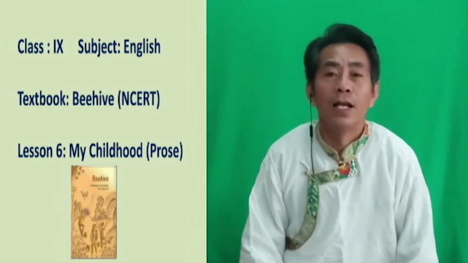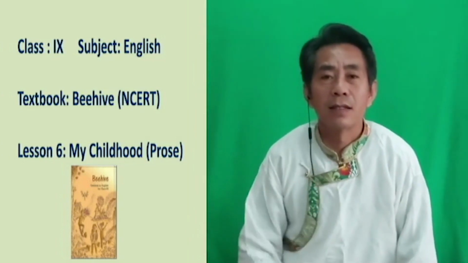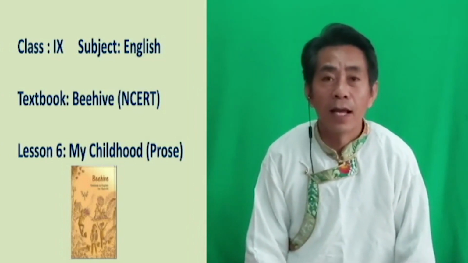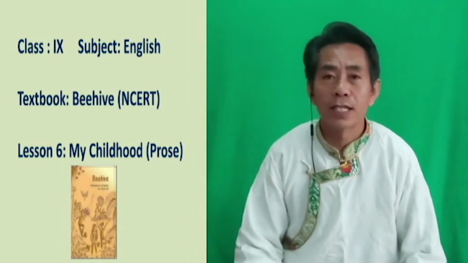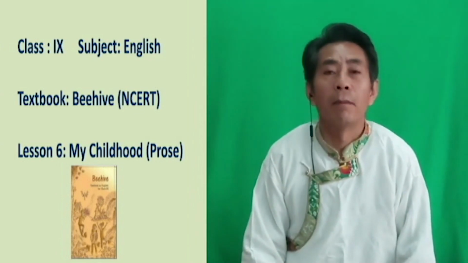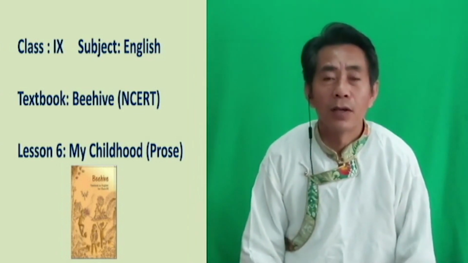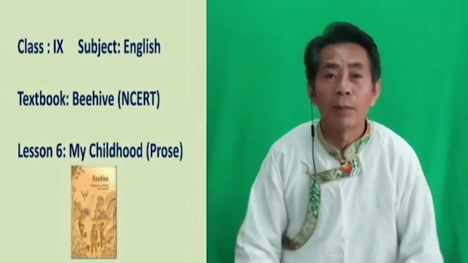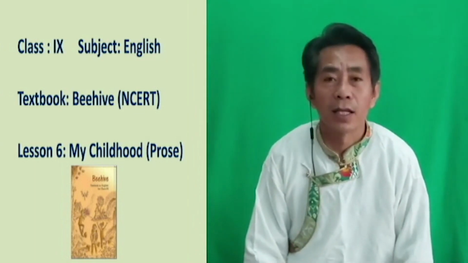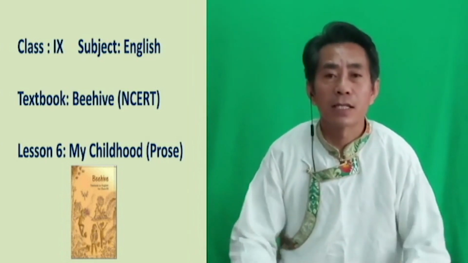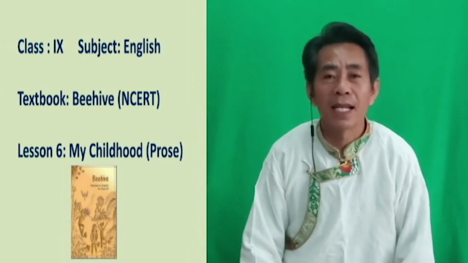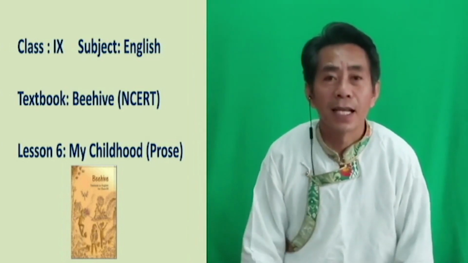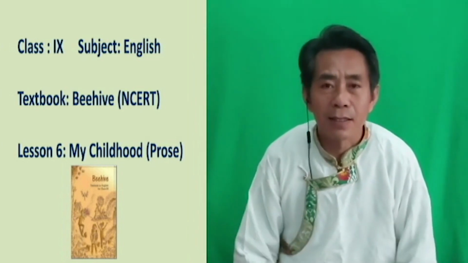First, today I'm going to teach one lesson from the NCERT Class 9 textbook Beehive. The name of the lesson that I'm going to teach is chapter number 6, My Childhood. Now, since this is a pre-recorded lesson during this lockdown, it will be different from the regular teaching. Nevertheless, I will try to explain this chapter by explaining the paragraphs one by one. So without further delay, let us jump on to the lesson.